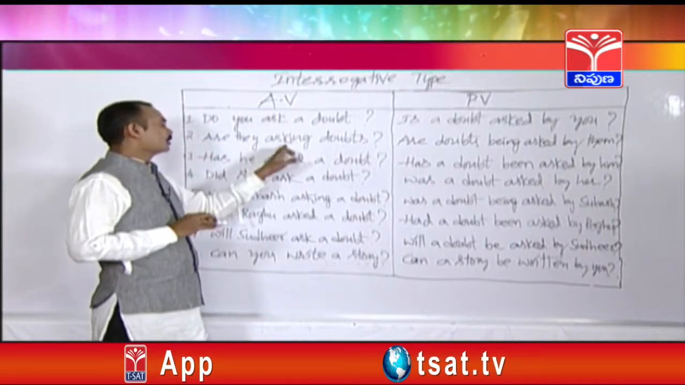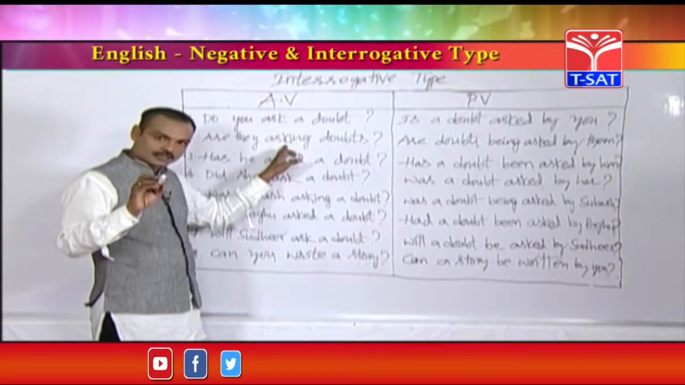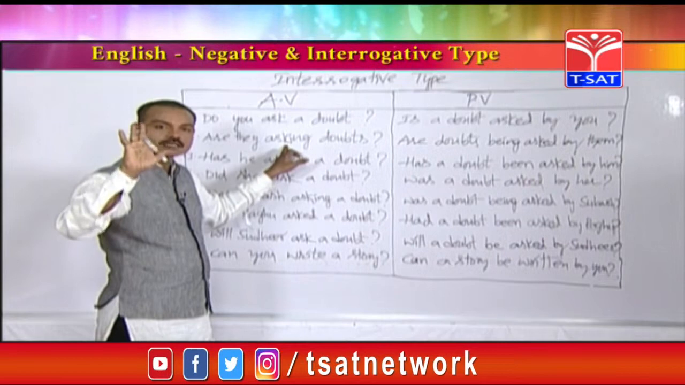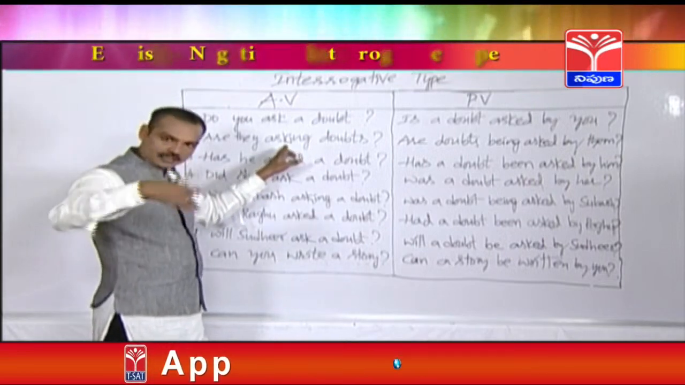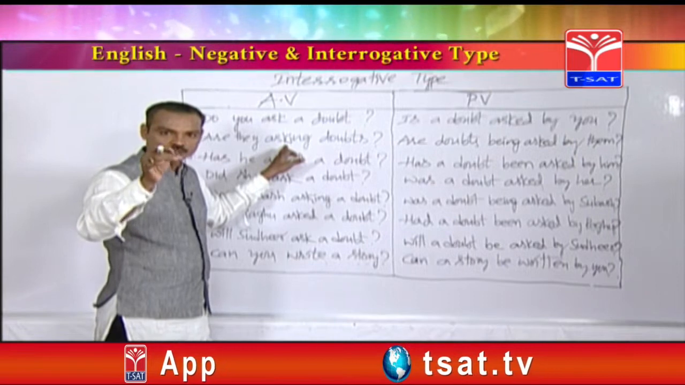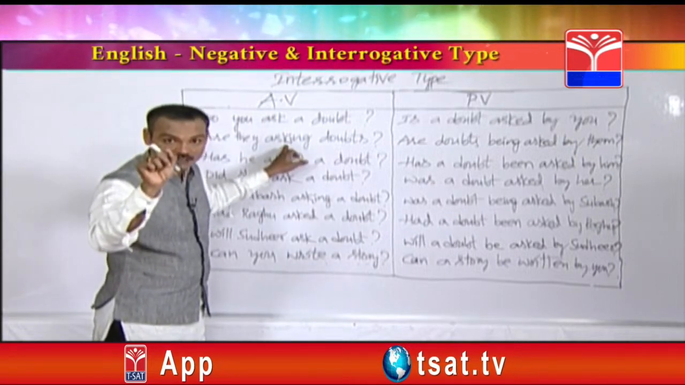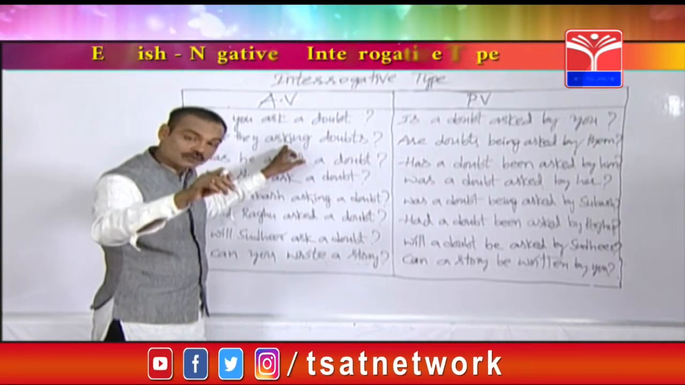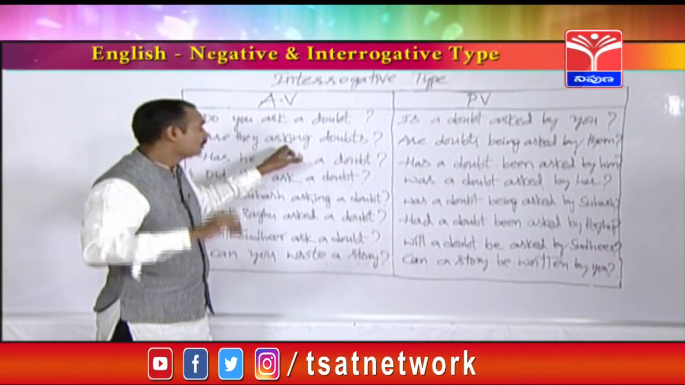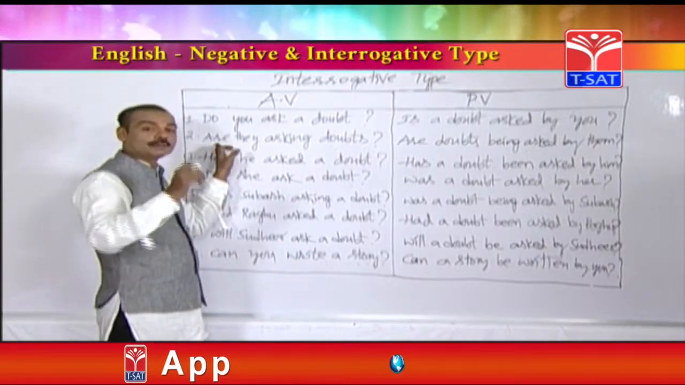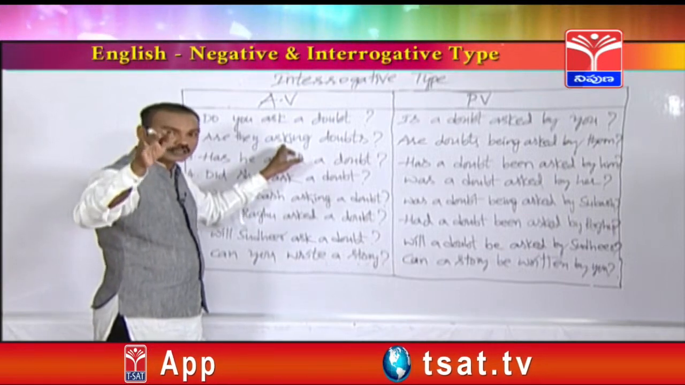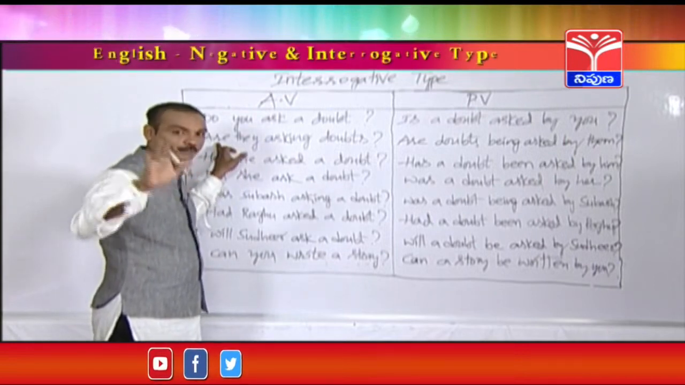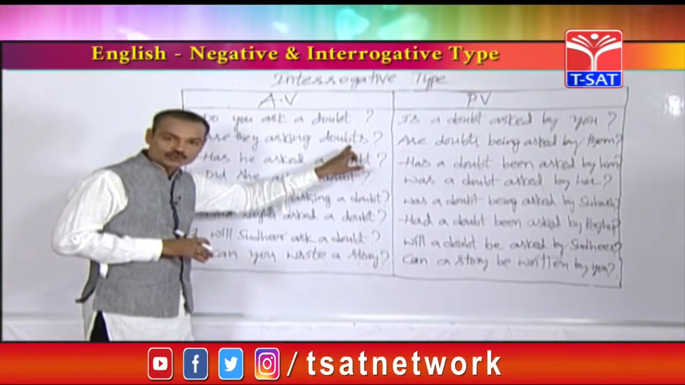So friends, in present continuous tense, interrogative sentences always start with am, is, are. So friends, in the examinations, whenever you find an active sentence which ends with a question mark, first you should find out whether it is a yes or no type question or a WH type question. If any question starts with a helping verb, that is called a yes or no type question. In English, yes or no type questions start with helping verbs. See, are they asking doubts?